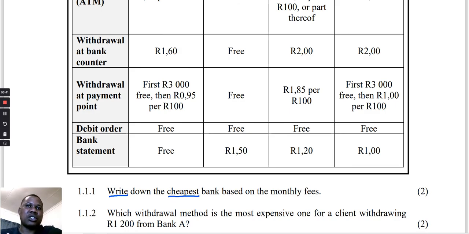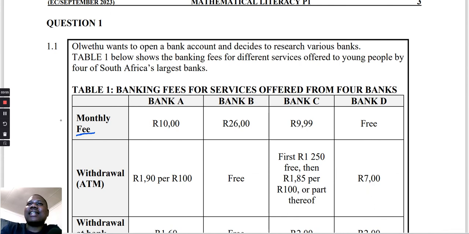So it's the cheapest. What we are going to do here is look at the cheapest bank based on the monthly fees, meaning that we are going to look at the least amount in the monthly fee. When we come to our table, we see that the first row has the monthly fee, meaning that between 1, 2, 3, 4, you are going to look at the one which is the cheapest.